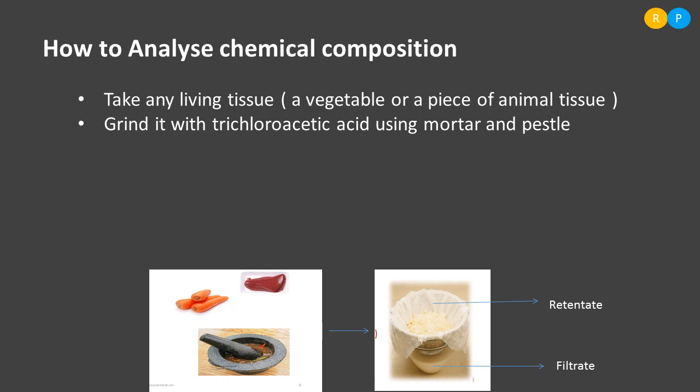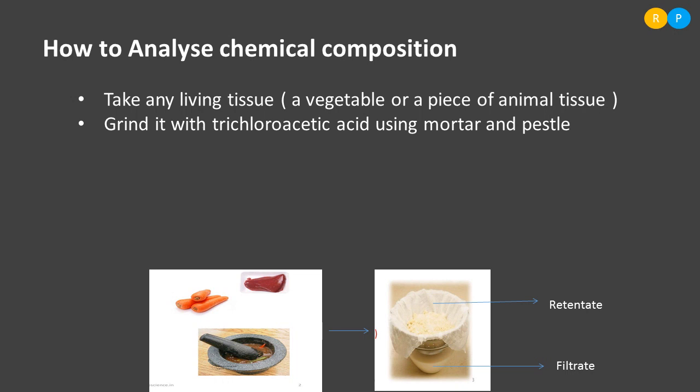So in order to separate the chemicals from the living tissue, we use trichloroacetic acid. We grind the living tissue with this acid using a mortar and pestle. Mortar and pestle is the grinding instrument used for grinding living tissue with the acid.